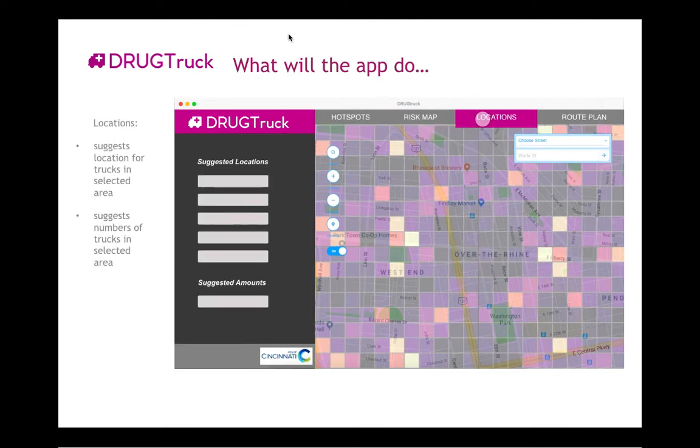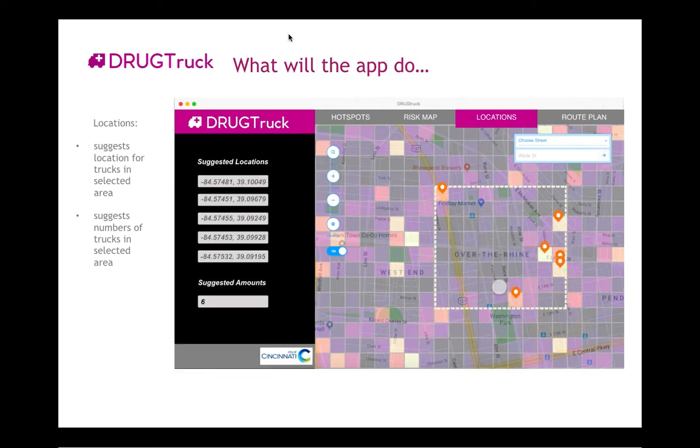The third function suggests locations for trucks in selected areas, and also the number of trucks. Higher risk relates to more or denser trucks. If the risk is too high, perhaps we need more than one truck in one location. So that's why the location numbers shown on the map are not always equal.